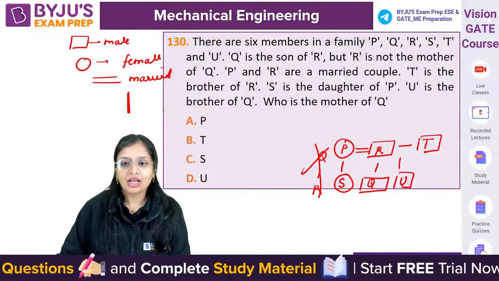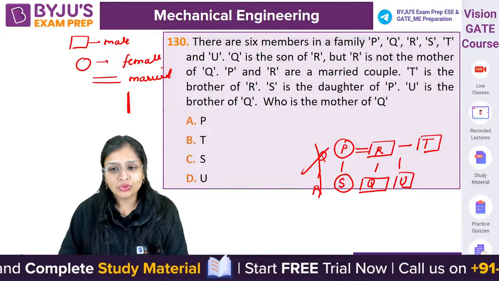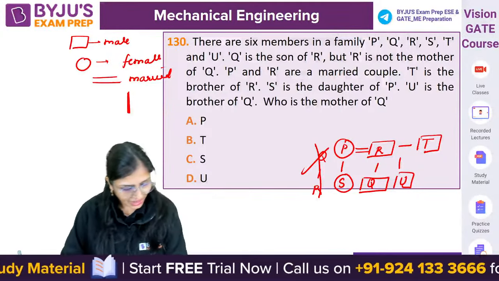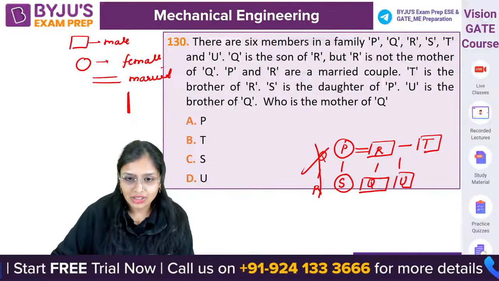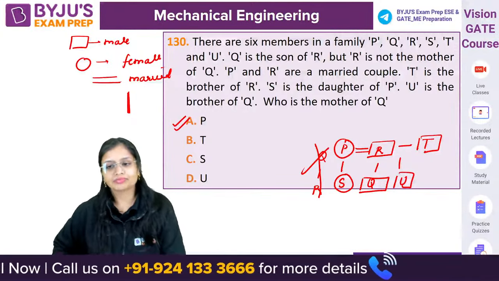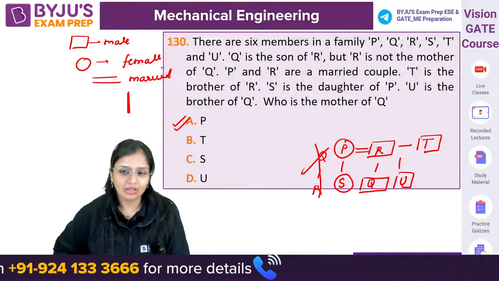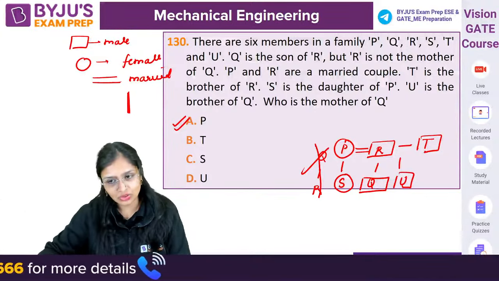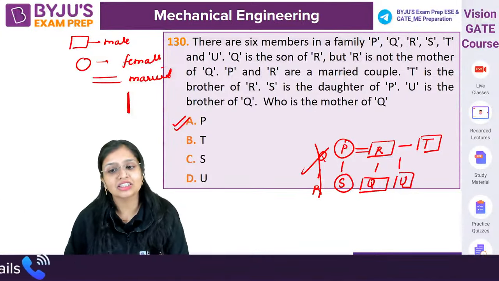ठीक है. Who is the mother of Q? Q की मदर कौन है? P. वेरी गुड शिवा, वेरी गुड अनिकेत. So mother कौन है Q की? P. Got it? If they ask you any other questions also, how many children does P and R have?